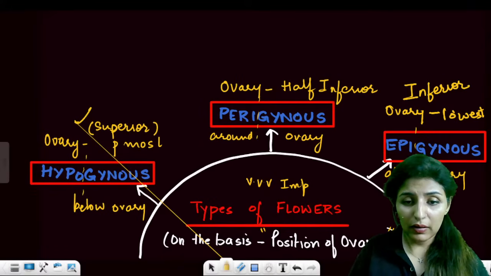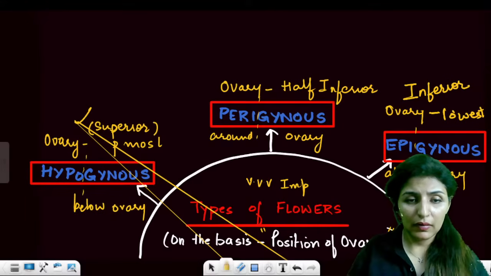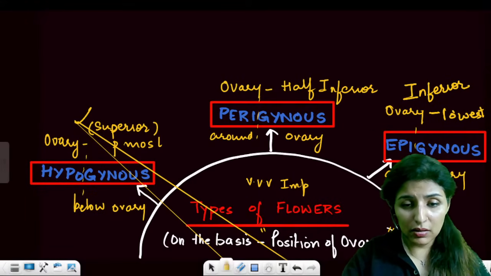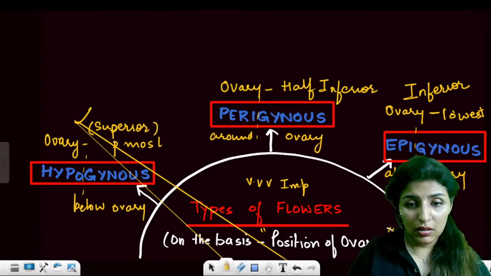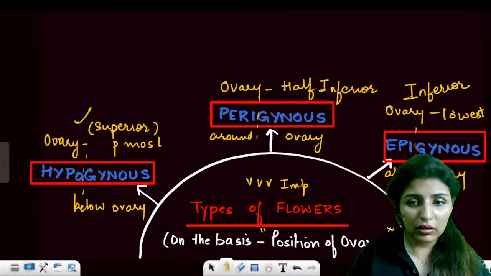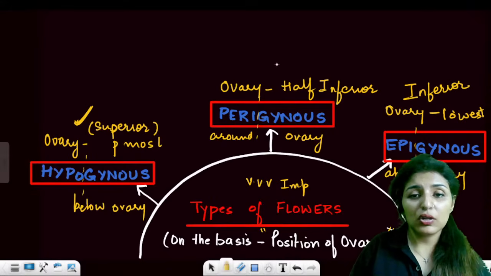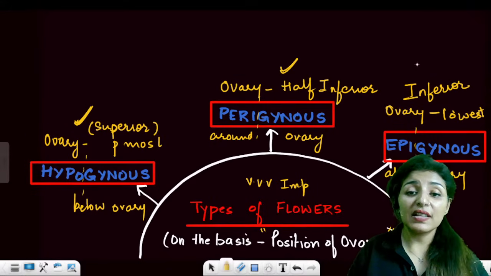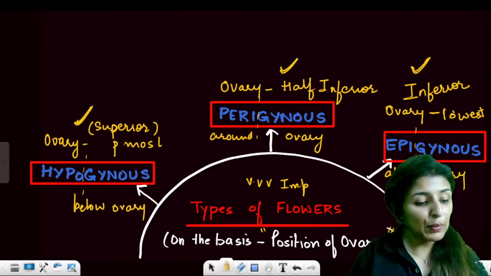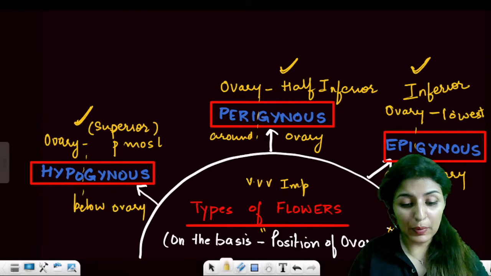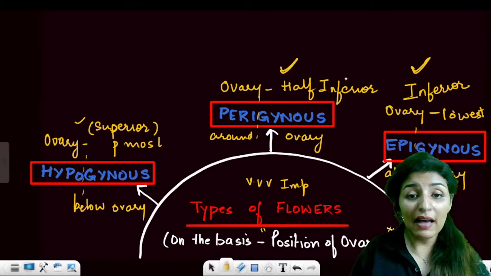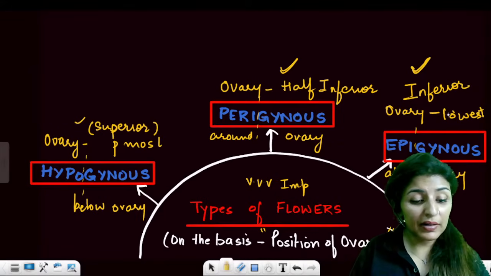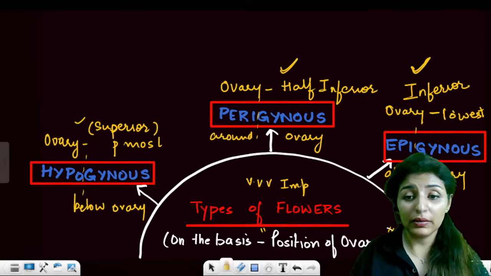Now, this is the superior ovary. Perigynous always has the half inferior ovary, while epigynous will have inferior ovary. So, hypogynous will have superior ovary, perigynous will have half inferior, and epigynous will have inferior ovary. Are these points clear to all?